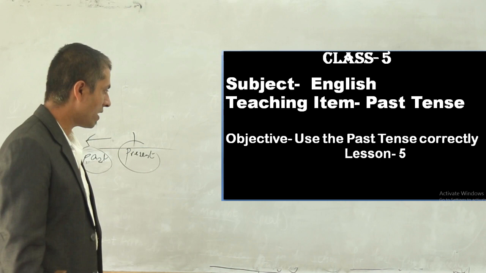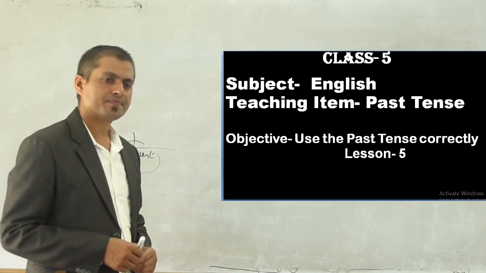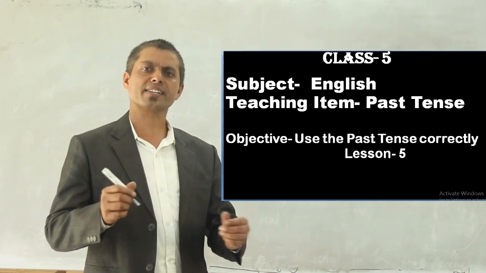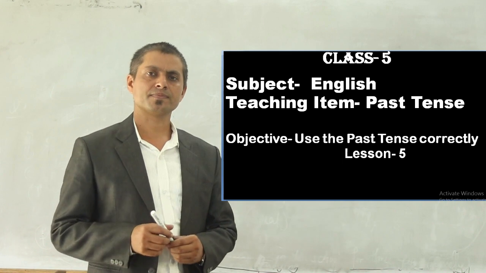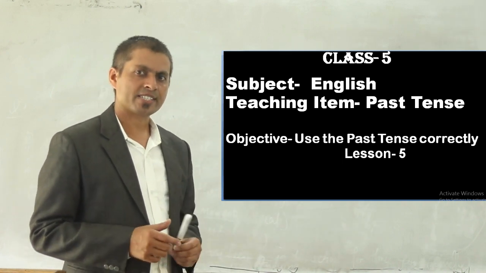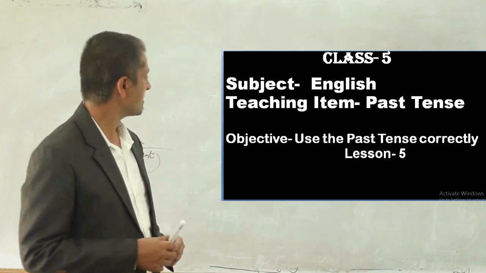Next one, past perfect. I had gone to temple. You had learned many lessons. I had taught you the lesson. So like this, I have examples of the past perfect.